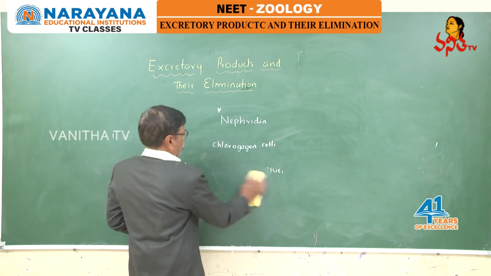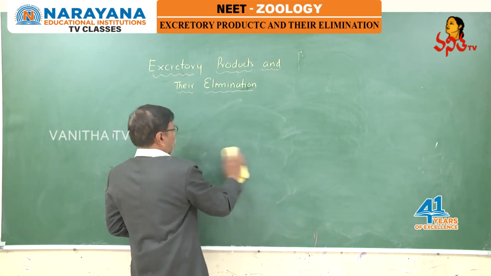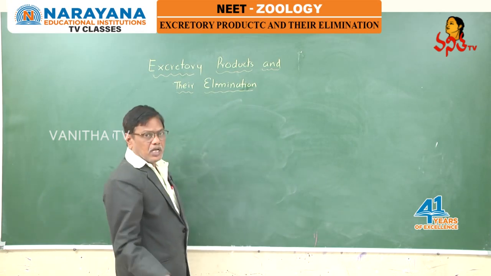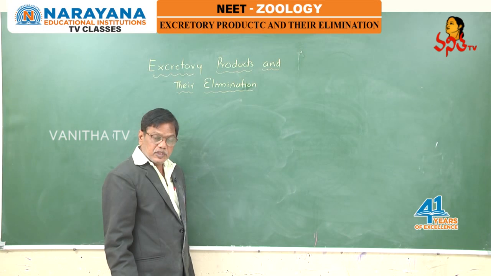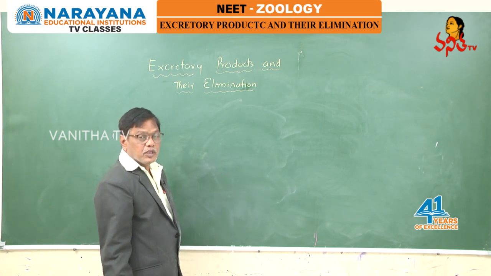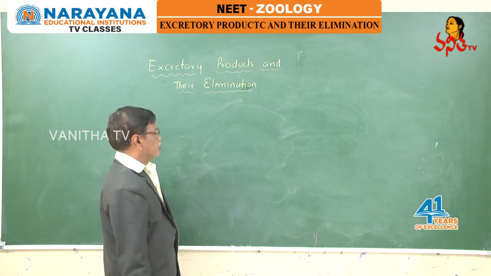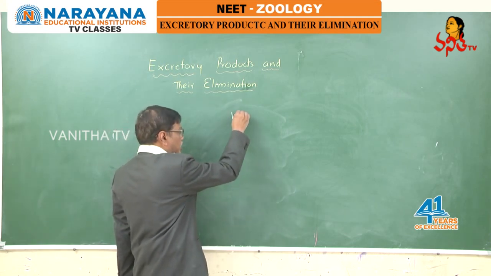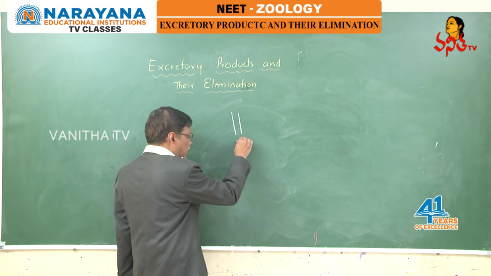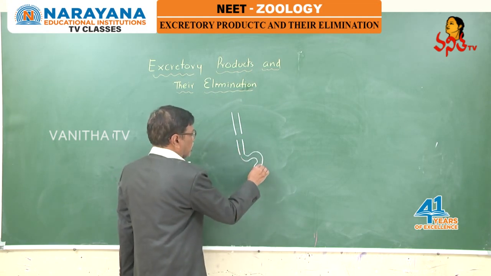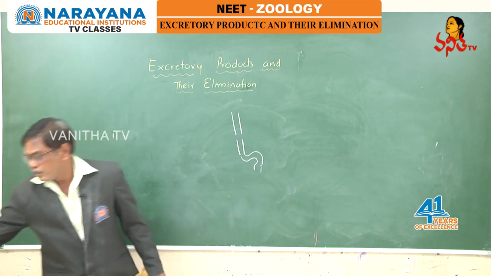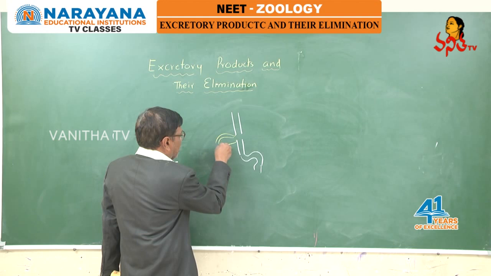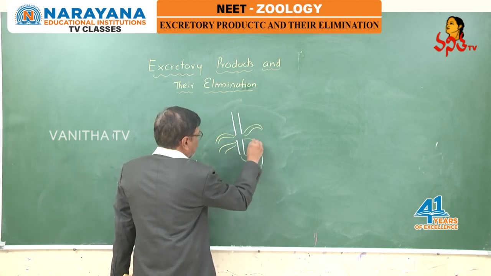Then coming to arthropods, a variety of excretory organs are present in terrestrial arthropods like insects. At the junction of the midgut and hindgut, several yellow colored filamentous structures are present.